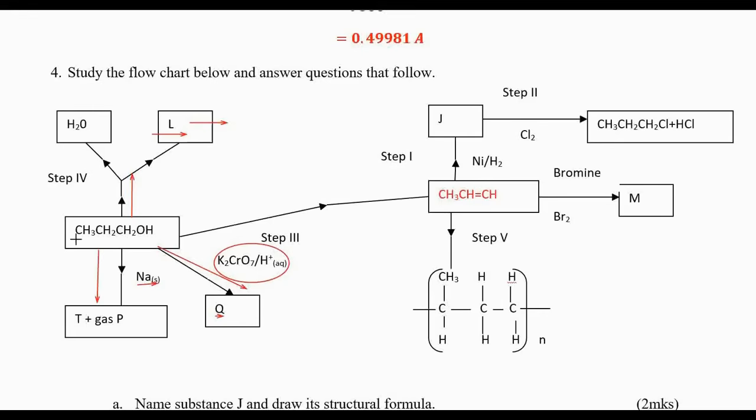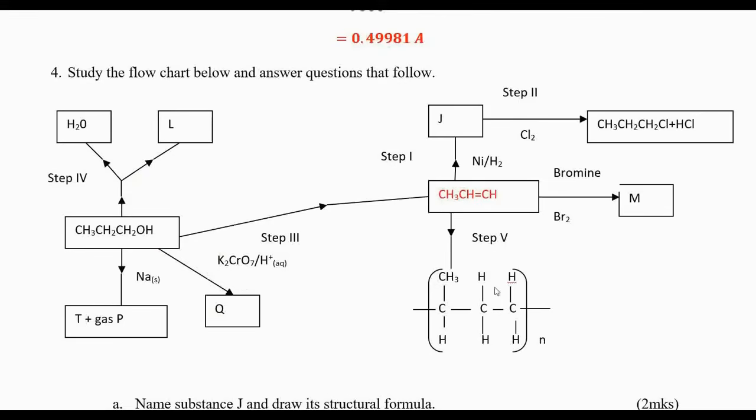If you add oxygen here, you form propanoic acid. So Q is propanoic acid.